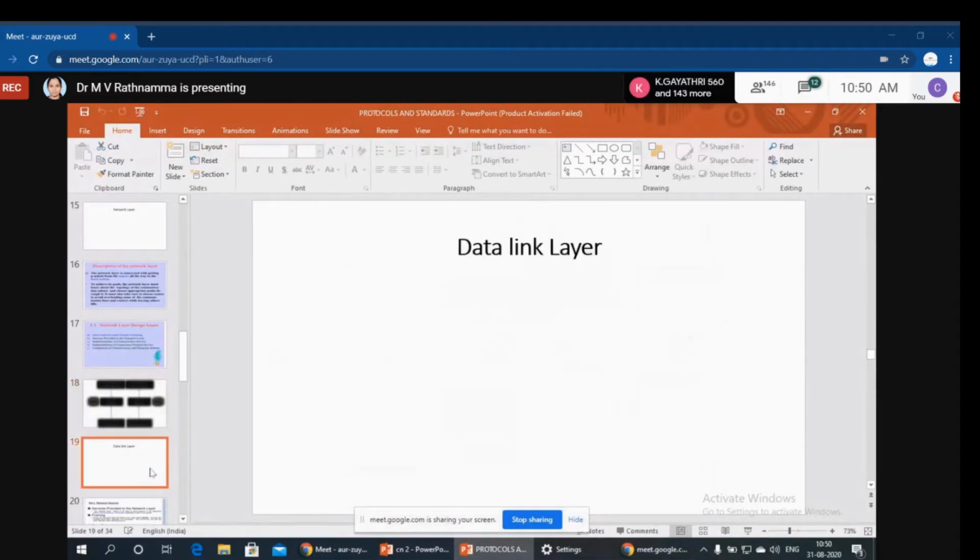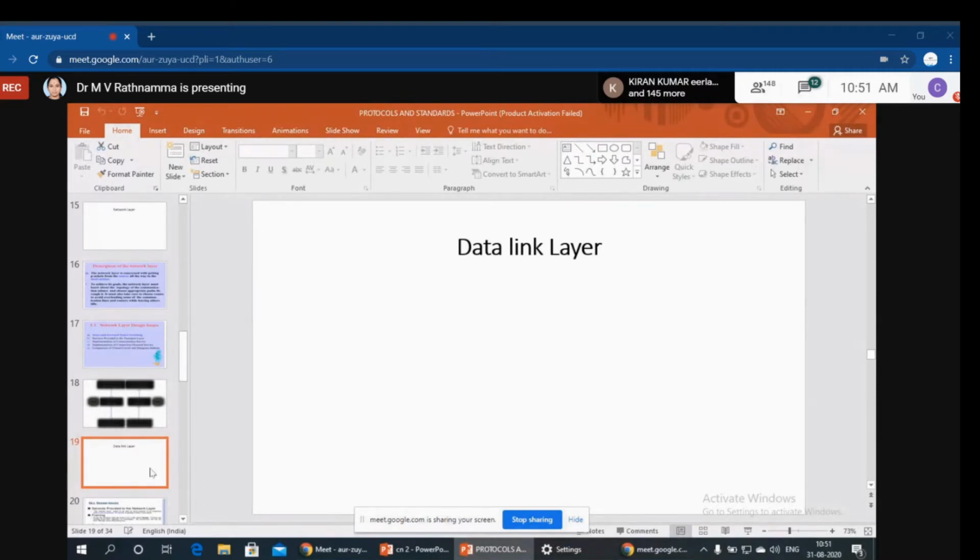So under the network layer, we have a very important protocol which is called IP, Internet Protocol. Very important protocol. Of course, we'll discuss all these protocols in the next topic. So that is brief information regarding the network layer. We discussed the first one, the application layer, then the presentation layer, then the session layer, then the transport layer, then the network layer.